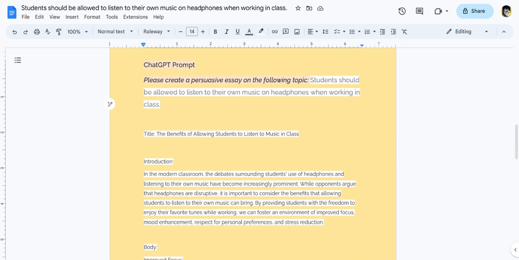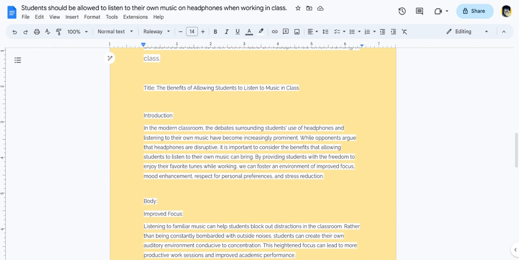End quote. So make sure that you do not add that part in. Instead, focus on asking ChatGPT to simply create a persuasive essay and present the viewpoint that you would like them to argue rather than asking them to argue your viewpoint. Because again, you may find yourself receiving a response similar to what I received.